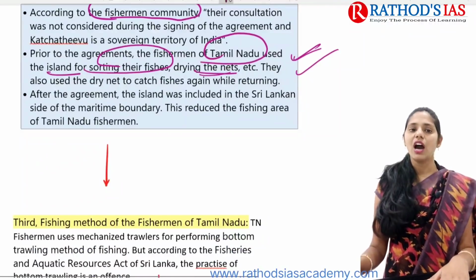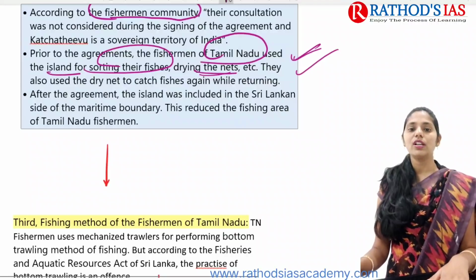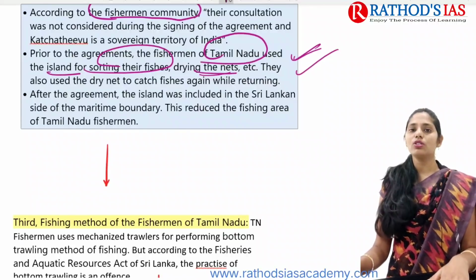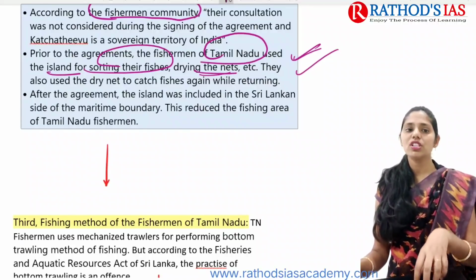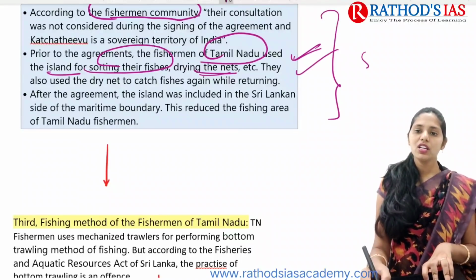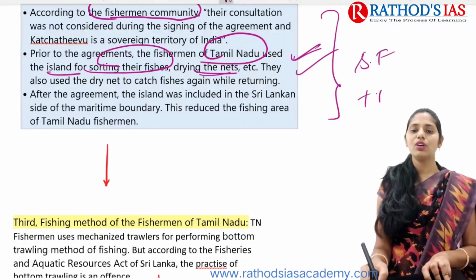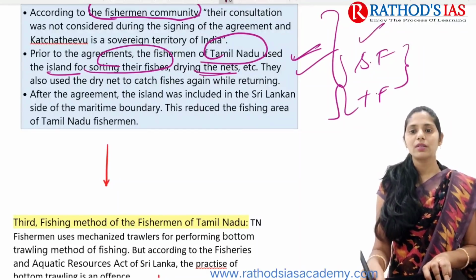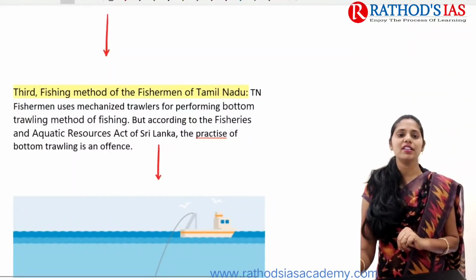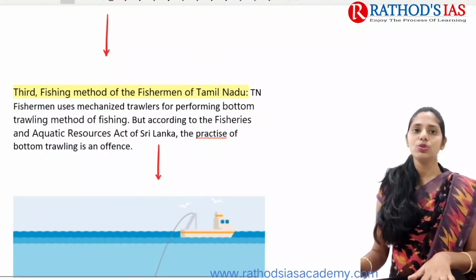And next one is, after the agreement, the island was included on the Sri Lankan side of the maritime boundary. Because of this, it mainly reduced the fishing area for Tamil Nadu fishermen. So these are the issues why Sri Lankan fishermen and Tamil Nadu fishermen do not accept these agreements.